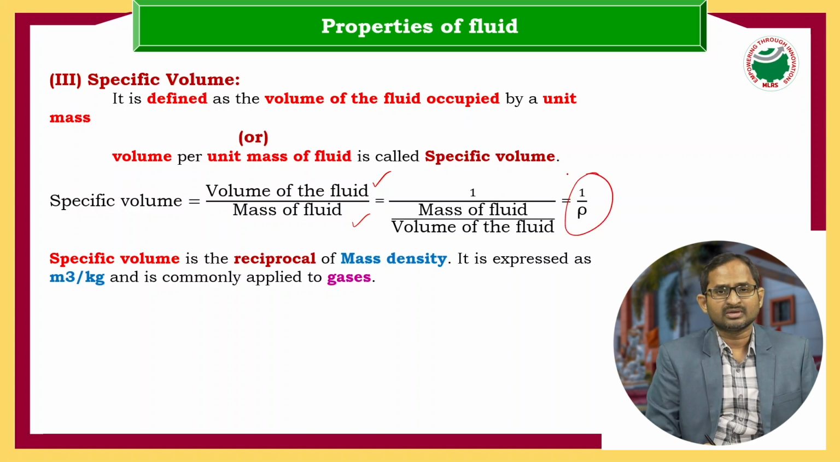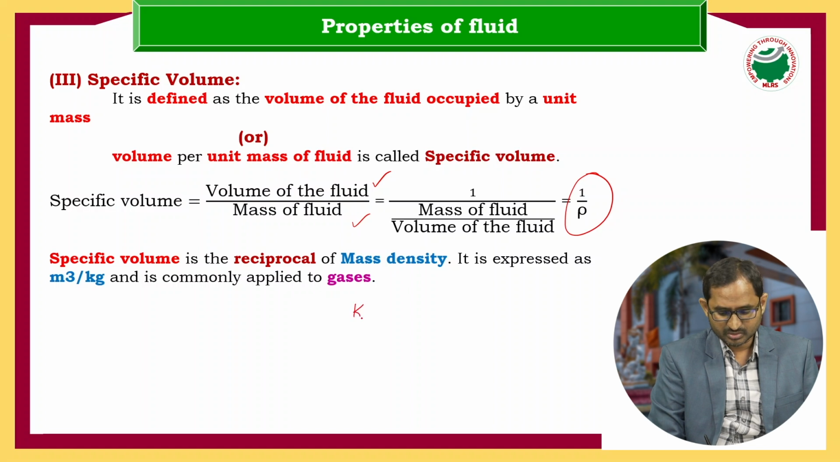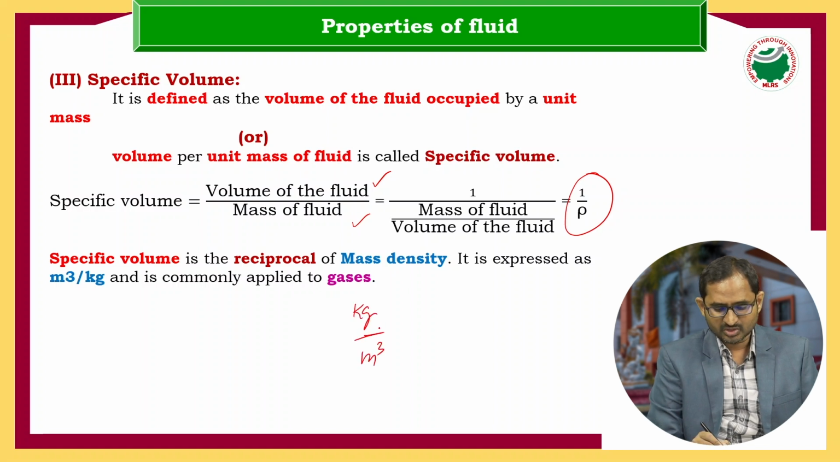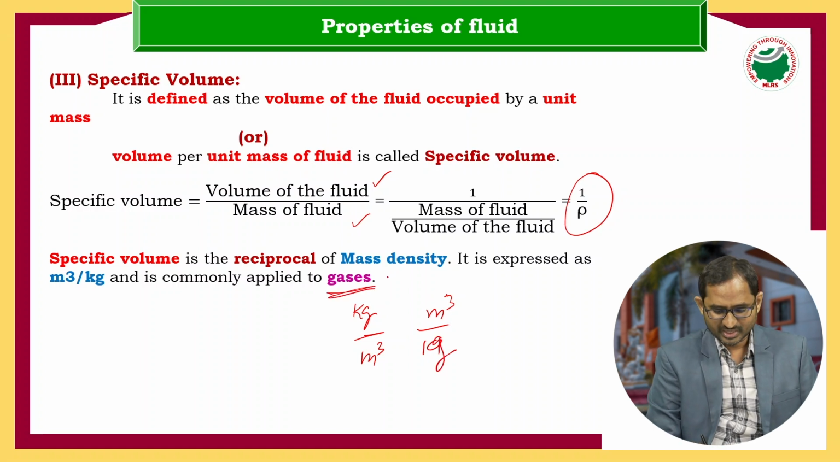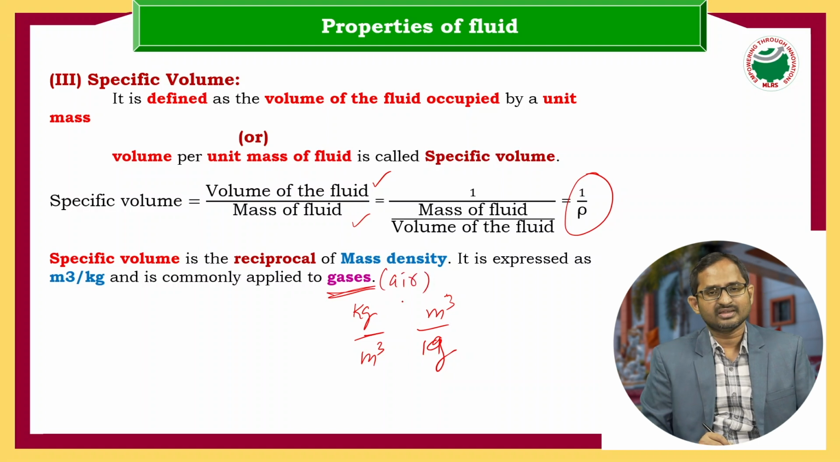So we know the SI unit of mass density is kg per cubic meter. Specific volume is the reciprocal of mass density, so the unit will be cubic meter per kg. So where will it be applicable? Generally this is applicable for gas. For gas, we are considering the reference as air.